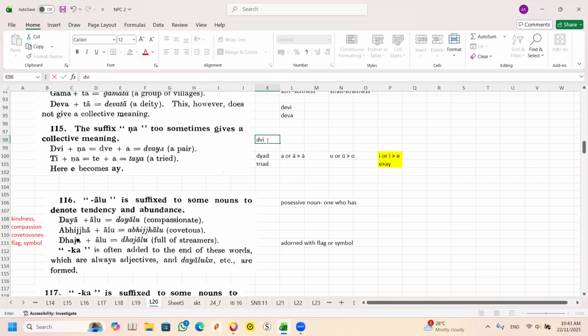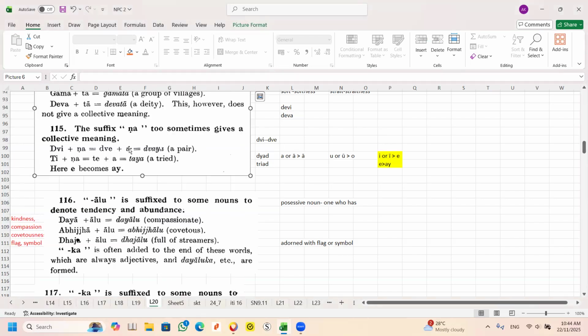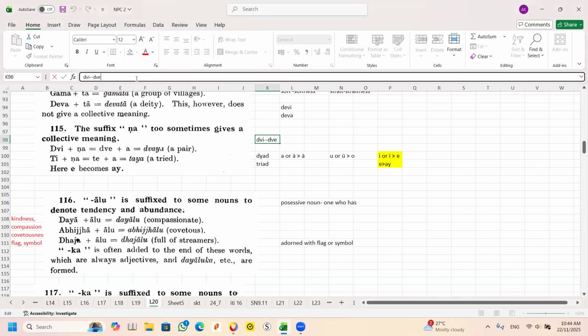Dwi plus R. What happened is A. Remember? AY. See, AY here. That's why it became this, that means this part plus A, this one.